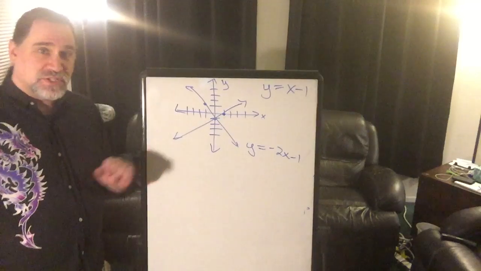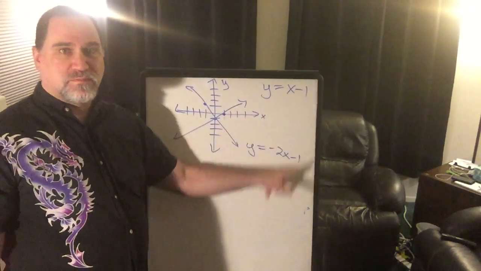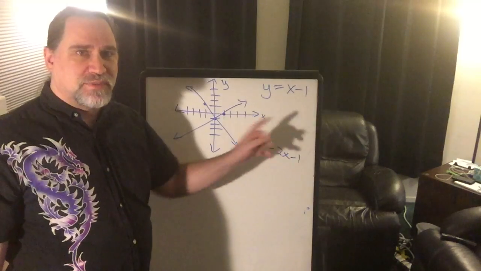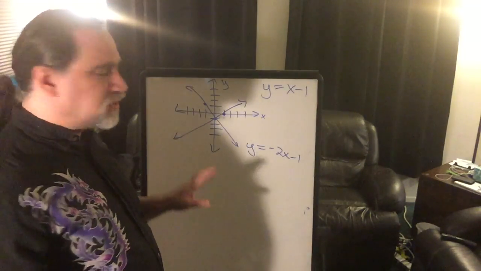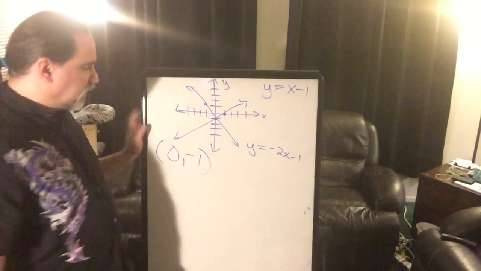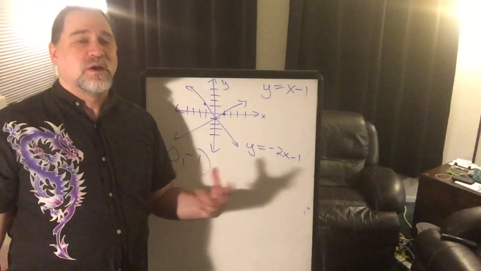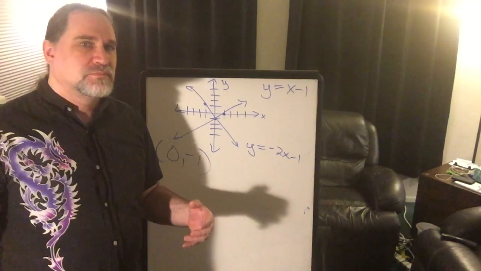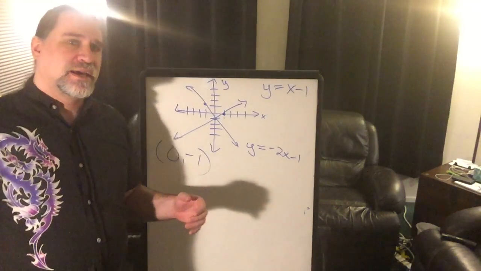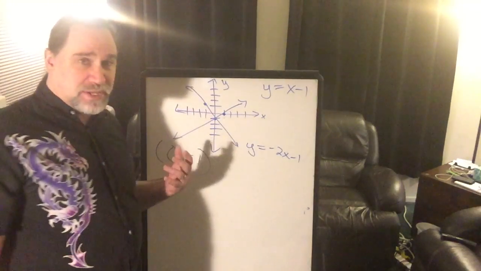Now this one I made as easy as I can on myself because I can see just based on the slope-intercept form of the line that we're using here that the point where these two intersect is the point 0, negative 1. And I know that because they both have the same y-intercept. Now, that may happen. It's not very common and certainly not very interesting because there's not much for you to do, but we're going to do it all anyway.